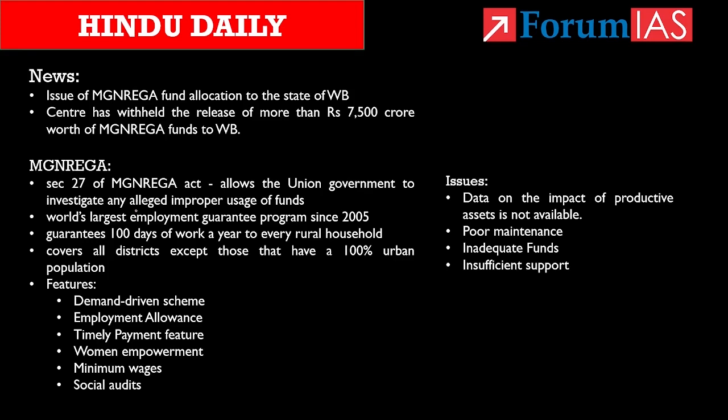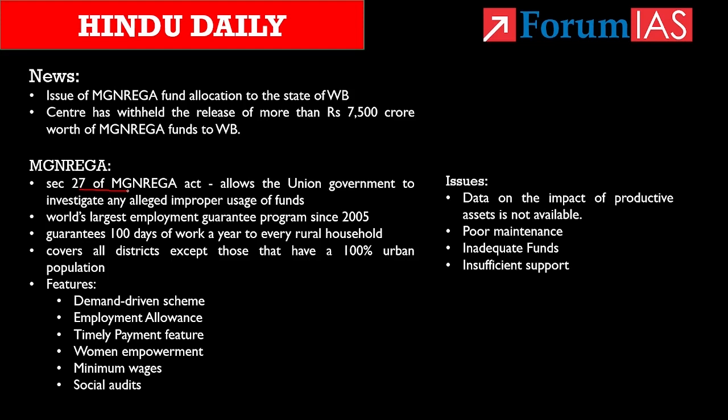Here, the union government has cited allegation of corruption at the state government level and invoked Section 27 of the MGNREGA Act. See, as per Section 27 of the MGNREGA Act, it allows the union government to investigate any alleged improper usage of funds meant for the MGNREGA if it receives any complaints. And in addition to it, the union government can also stop funding and undertake investigation on the allegations of corruption.